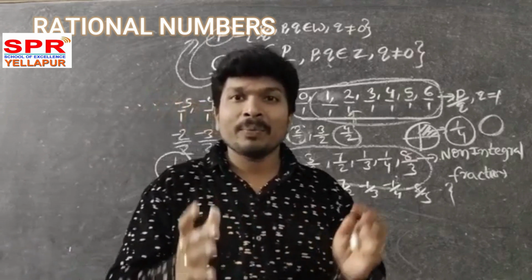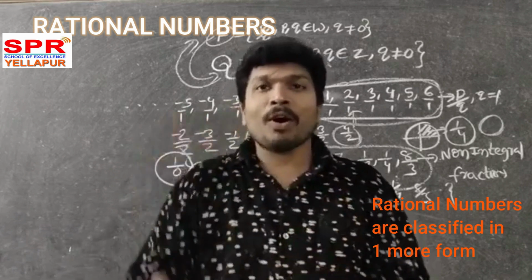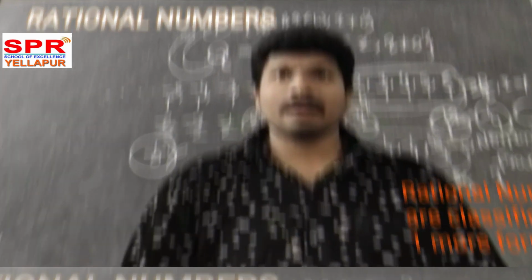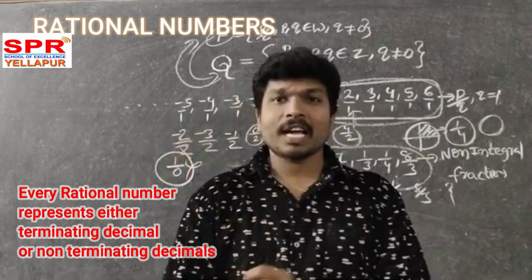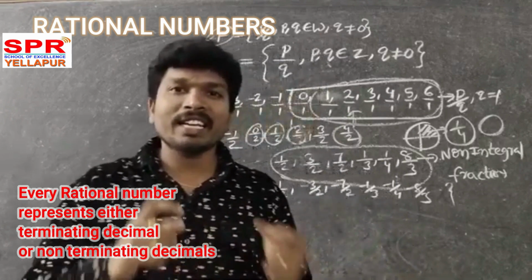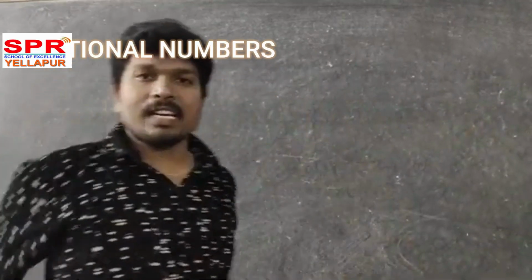So these rational numbers are classified in one more way: every rational number represents either a terminating decimal or a non-terminating recurring decimal. Now get ready to see it. Any rational number you take, it is either a terminating decimal or non-terminating recurring.